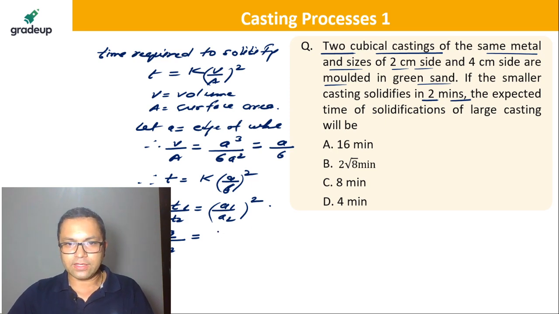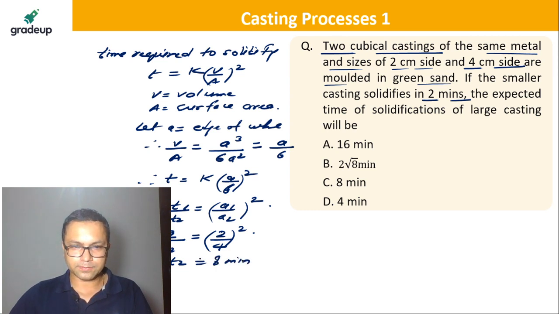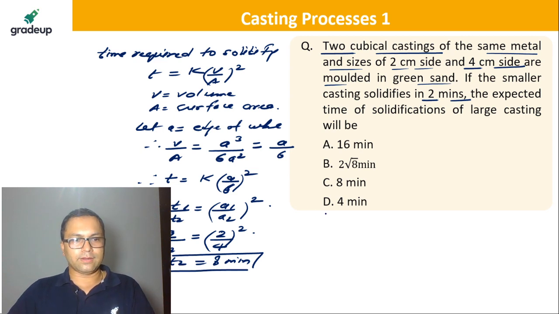So A1 is how much? That's 2. And what is A2? That's 4, it's given to us. So what is T2 here? T2 equals 8 minutes. Right, C for Chennai, Babu Rao. Sorry for that.